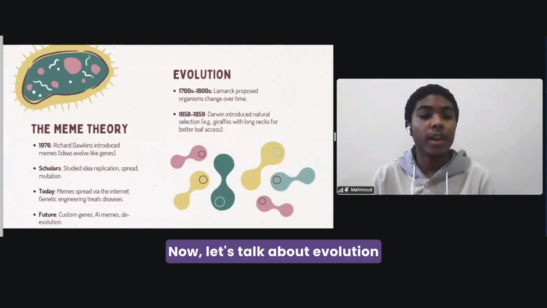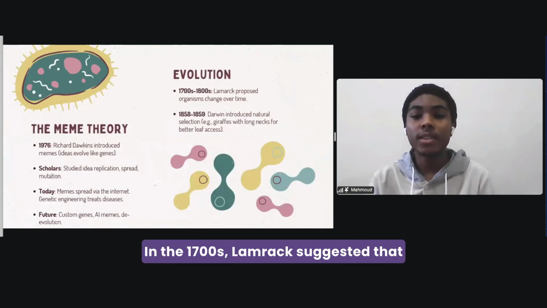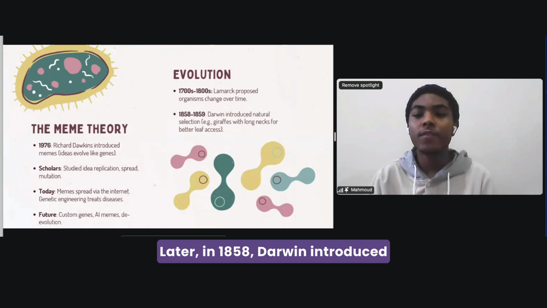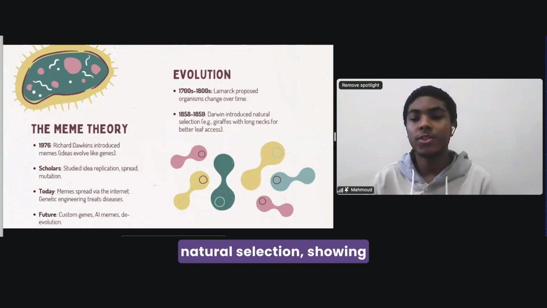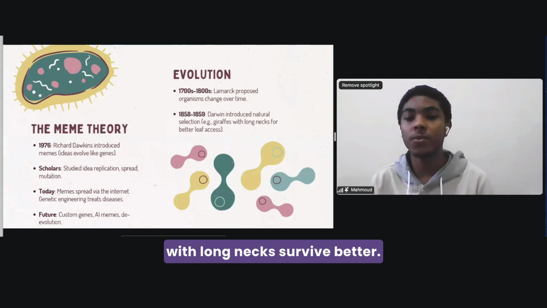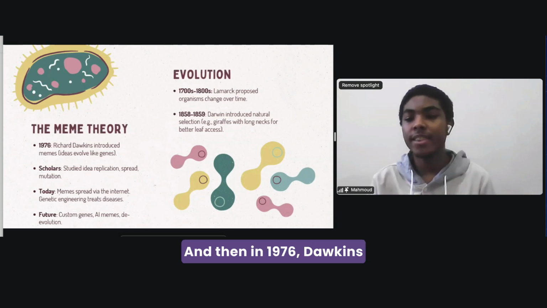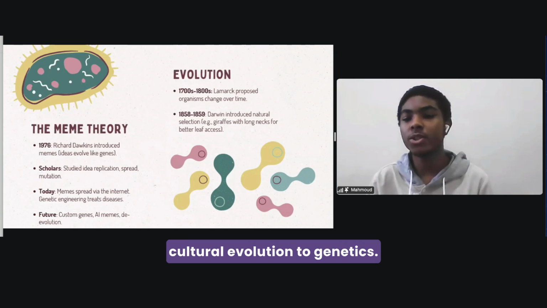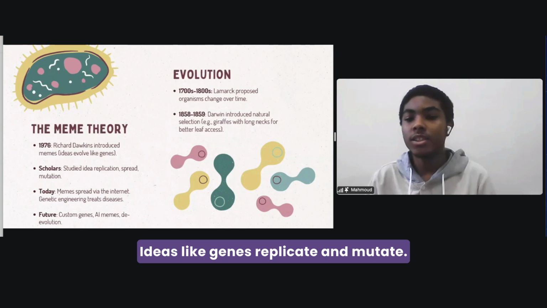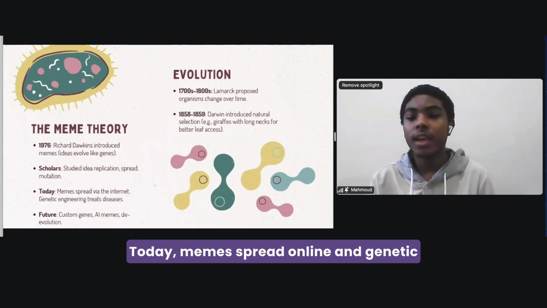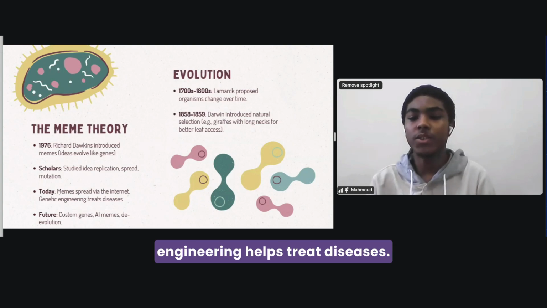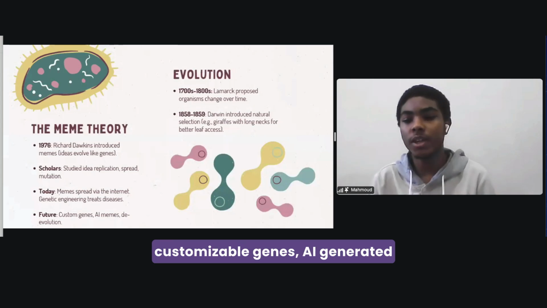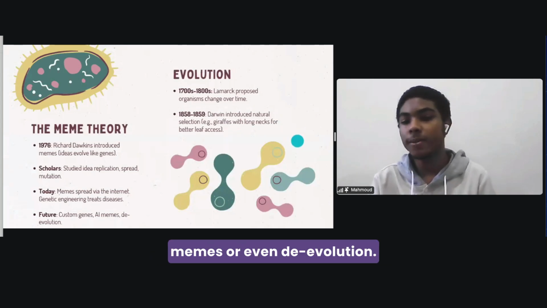Now, let's talk about evolution and the meme theory. In the 1700s, Lamarck suggested that organisms do change over time. Later, in 1858, Darwin introduced natural selection, showing an example of how giraffes with long necks survive better. And then, in 1976, Dawkins introduced memes, comparing cultural evolution to genetics. Ideas like genes replicate and mutate. Today, memes spread online and genetic engineering helps treat diseases. And the future might bring customizable genes, AI-generated memes, or even de-evolution.